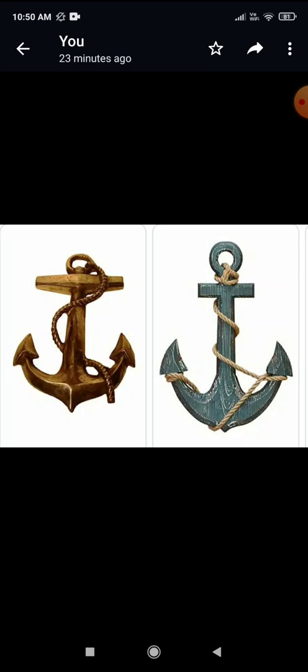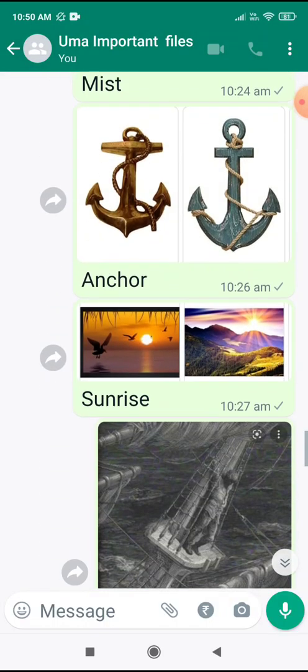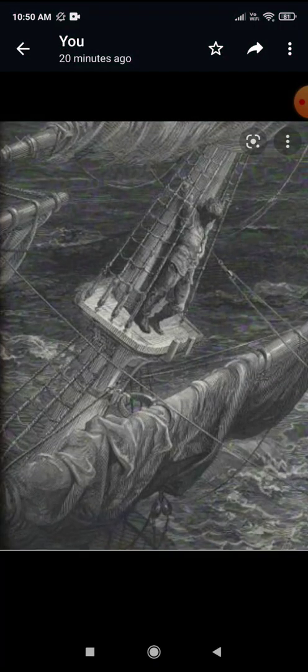They should be set free from their anchors as the sun rises and the darkness is over. Can you see the sun rising here? The wind reminds the mariners to undertake a new journey. What does the wind do? The wind reminds the mariners. Mariners means what? Sailors. That is, a mariner is a person who navigates or assists, a seaman or a sailor.